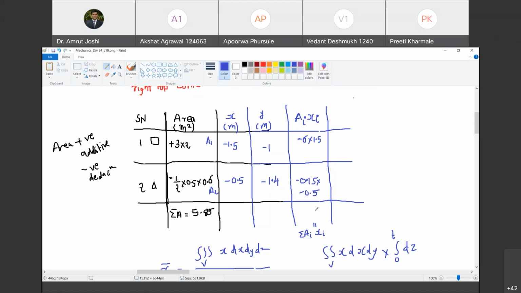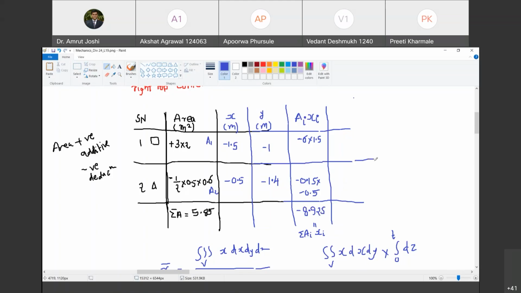Correct me if I am wrong. I will do the calculations. So it is minus 6 into 1.5 plus 0.15 into 0.5. So I got it as minus 8.925. Is that right? Yes, sir. Yeah. So minus 8.925. Happy? Yes, sir. Great.